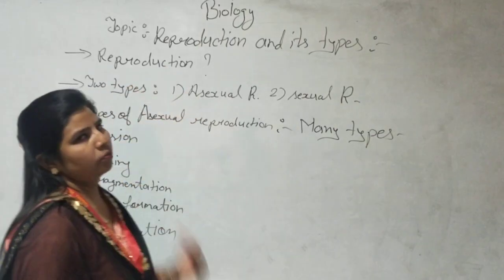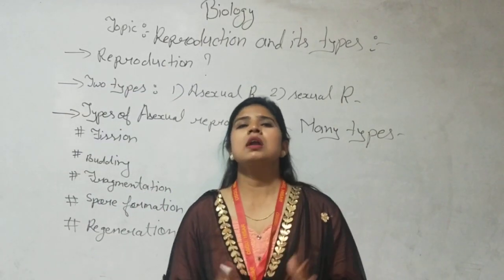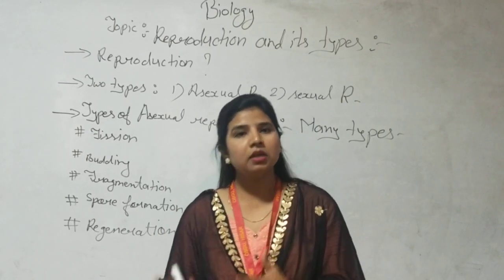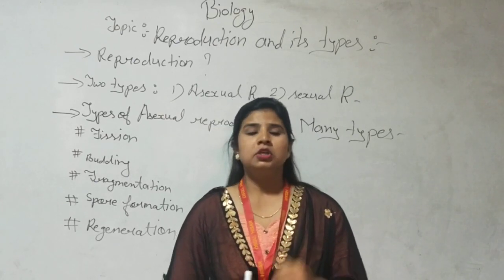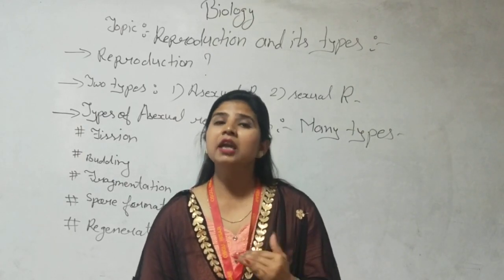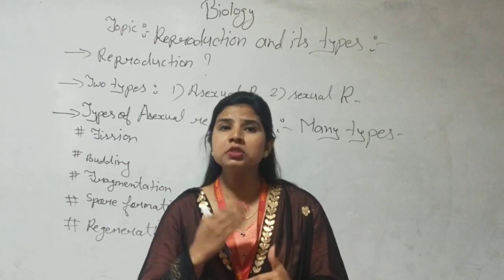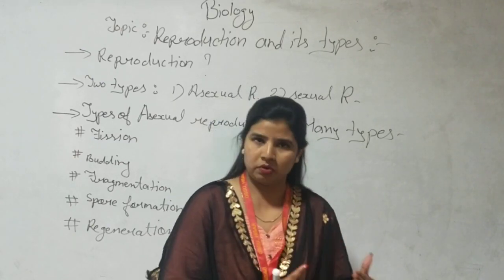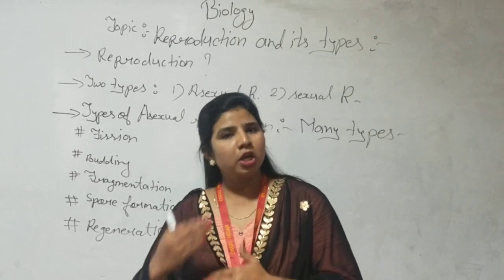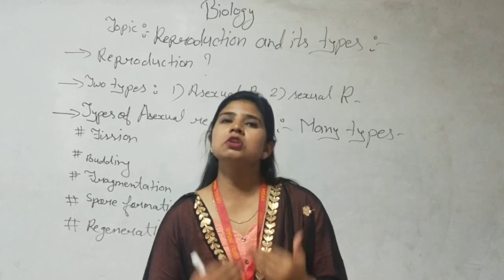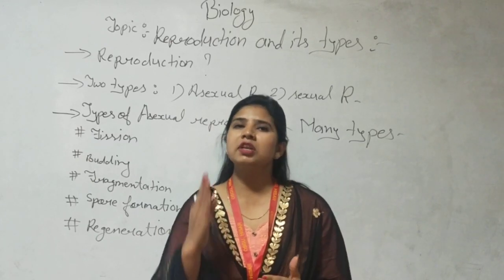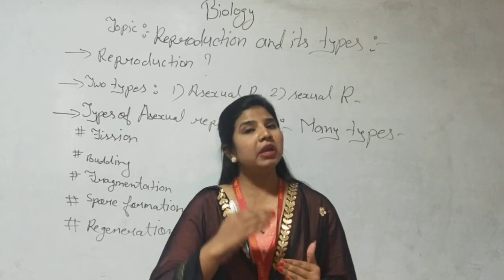So first of all, what is reproduction? As you know very well, we see around us so many different types of species. Can you guess how they develop, from where they develop, and what is the procedure of that? There is a big difference between living and non-living: living things can reproduce. Reproduce means to produce something individual like their own. Every individual's parents produce their own kind of species, and this is known as reproduction.